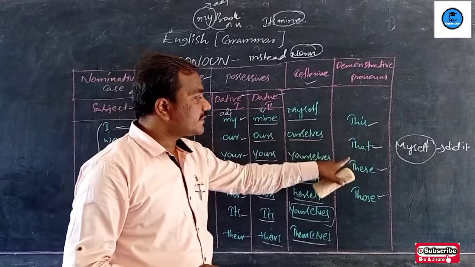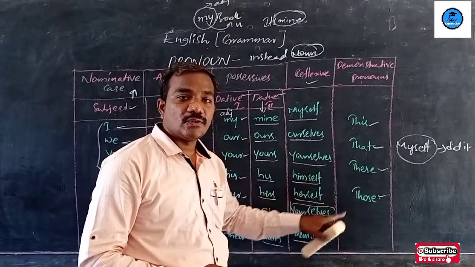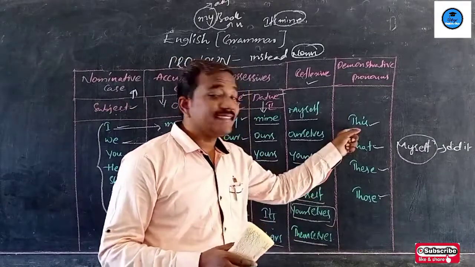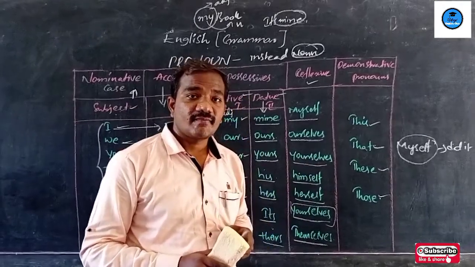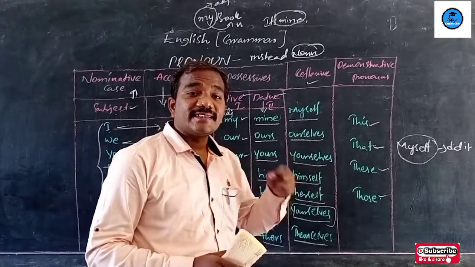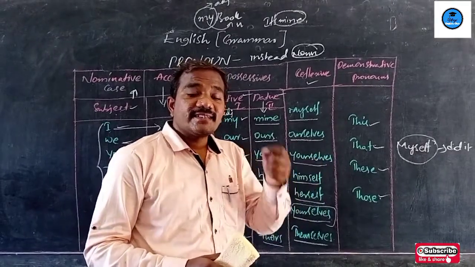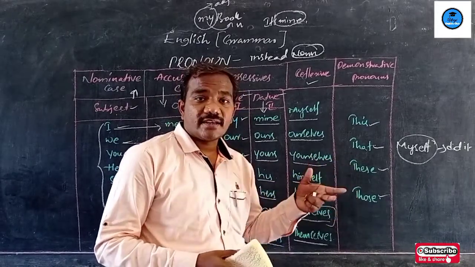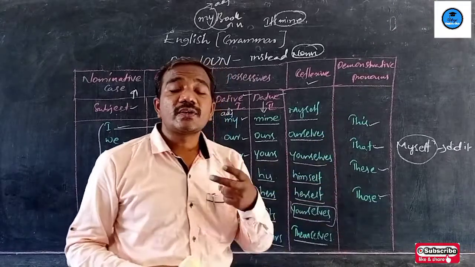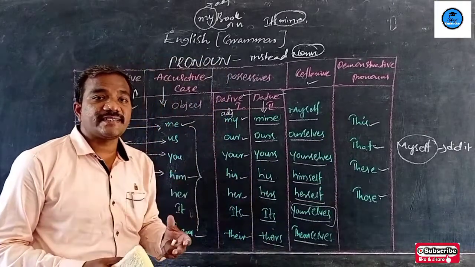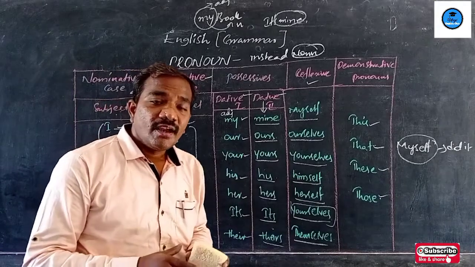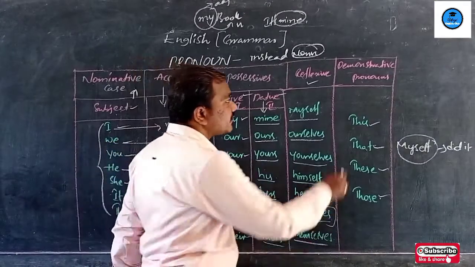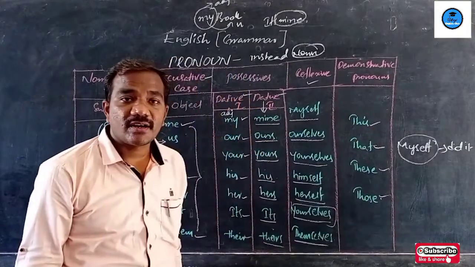Examples: this, that, these, those. For example, instead of "my name is Uday," I can say "this is Uday." That is why we use the word that. These are and those were. Why do we use them? To demonstrate something, to tell about a particular thing. That's why these are demonstrative pronouns.